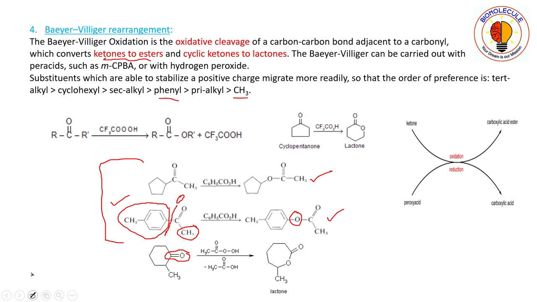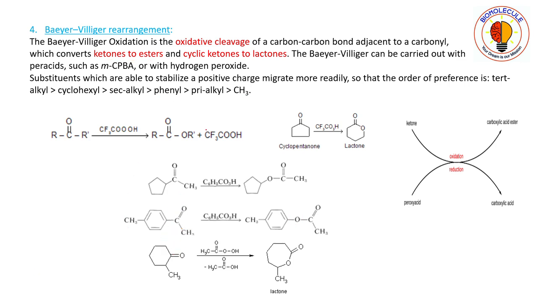Okay, but now we will be dealing with cyclic ketones. Okay, and cyclic ketones always give lactones. So cyclic ketones, you see here that this is the cyclic ketone. Now this cyclic ketone has two alpha groups. Okay, this one is one alpha group and this one is another alpha group.